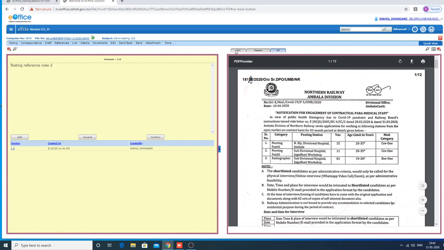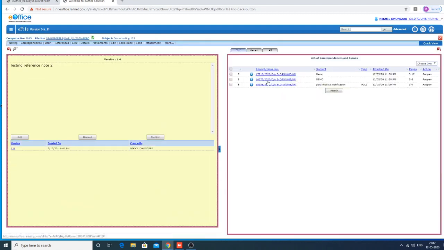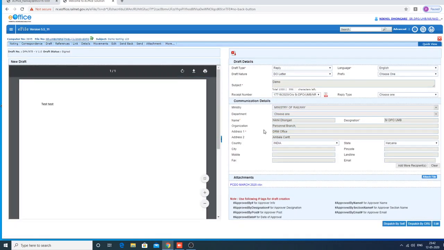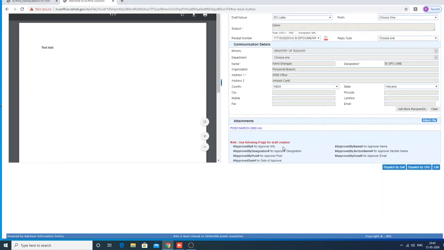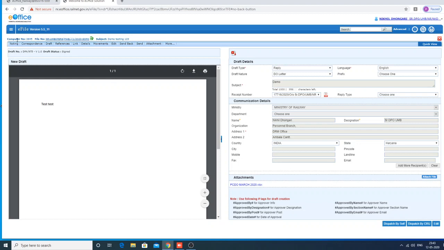If you click DOC, it will show all the correspondence attached at one place. This means some draft is attached, like we attach the references to the file. This box is already attached with this file. See, the file that we attached is showing, and the draft that is attached will show.